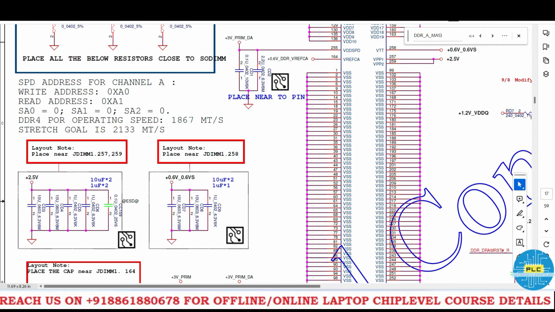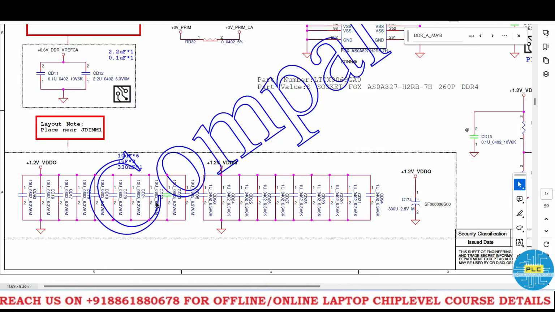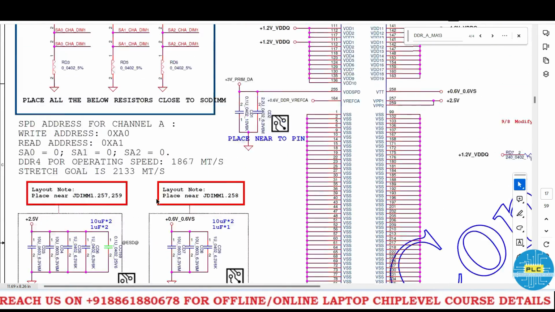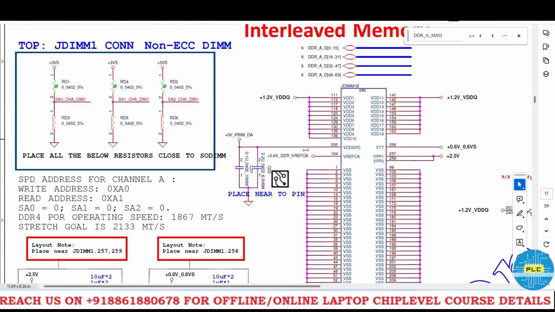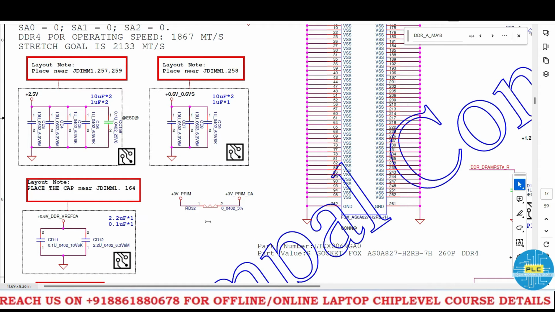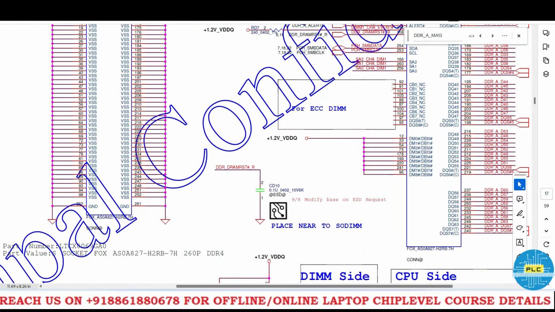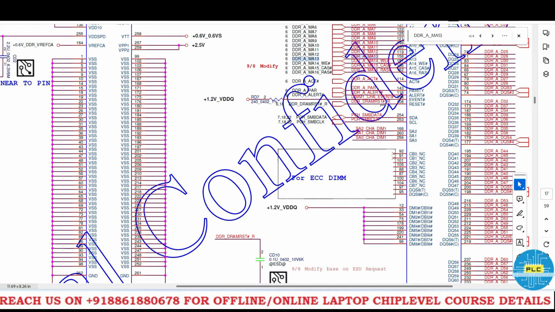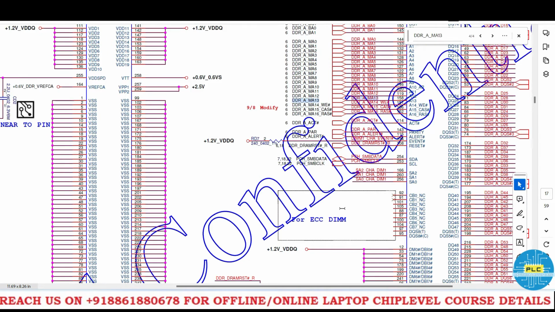When will it start? That is the main question. Once you get the voltages, 1.2 volts VDDQ, the reference CA and CB, and 2.5, and see VPP also we got, right? DA and DB both we got. Once all these are fulfilled, then DRAM RST, the RAM related reset, will start.